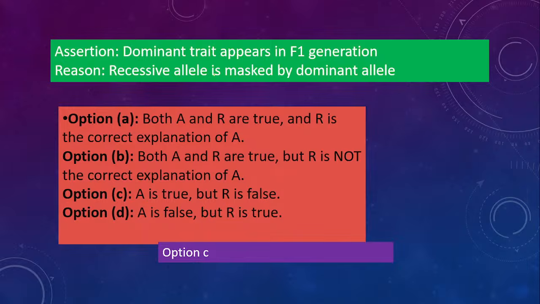Okay, so option C is the correct one. A is true, R is false. Recessive allele is masked by dominant allele is not the correct statement. So it is not masked by dominant allele. Dominant trait always shows in F1 generation, so it is always dominant over the recessive one. So A is true, R is false.